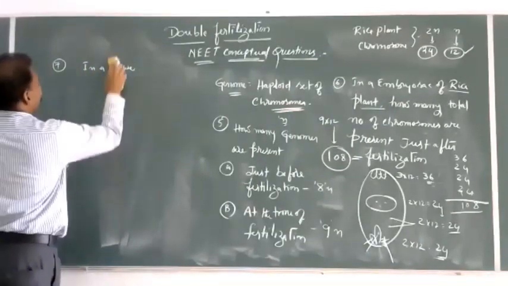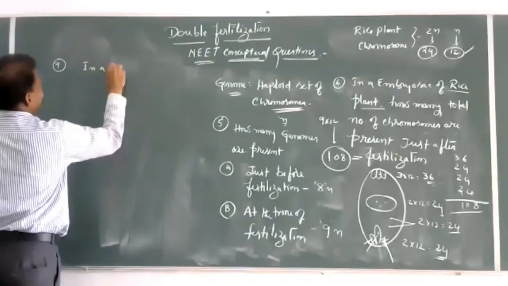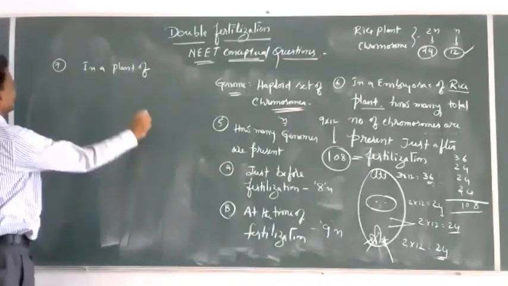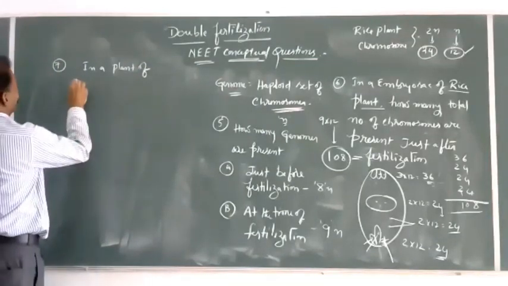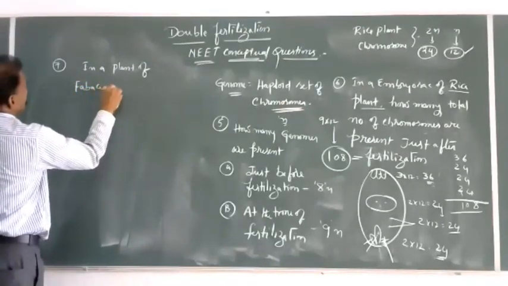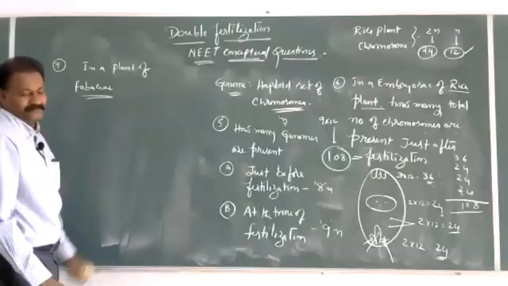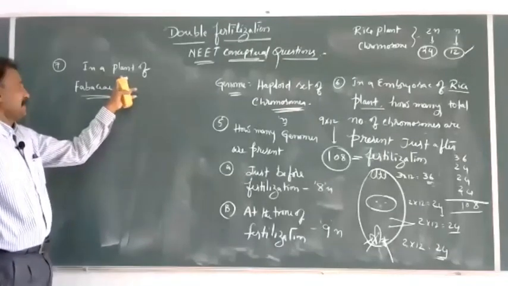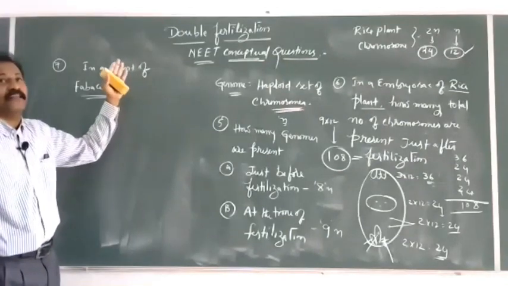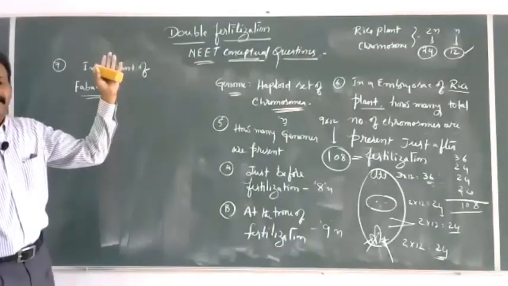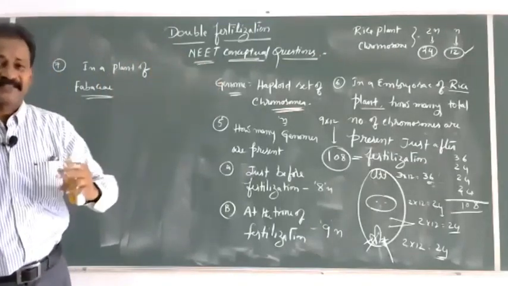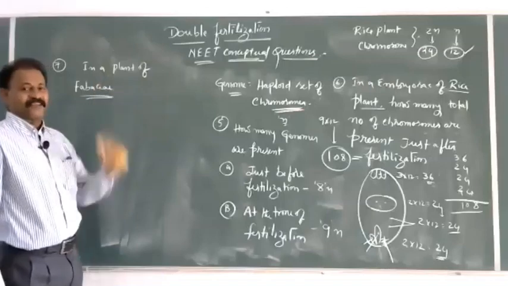In a plant of Fabaceae, I am giving you a hint, or they may ask about a plant like Crotalaria, Sesbania, Trifolium alexandrinum, Arachis, all those grams, they come under the Fabaceae family.